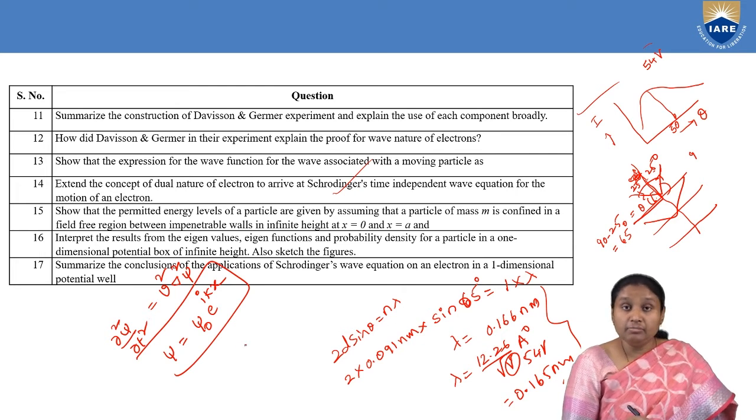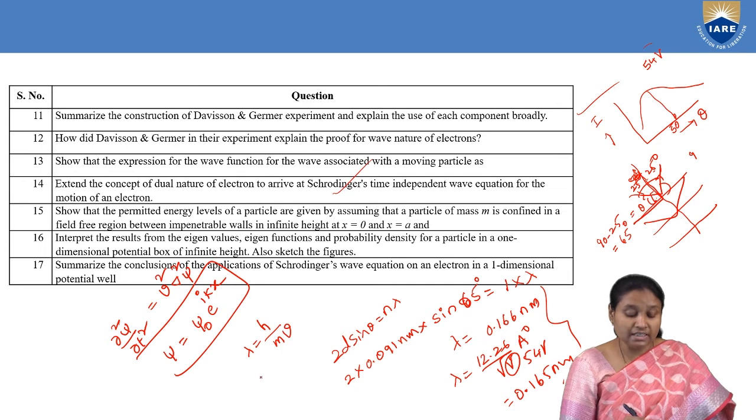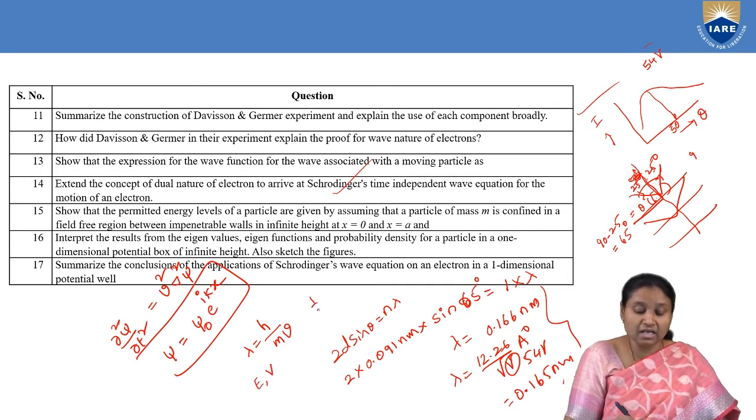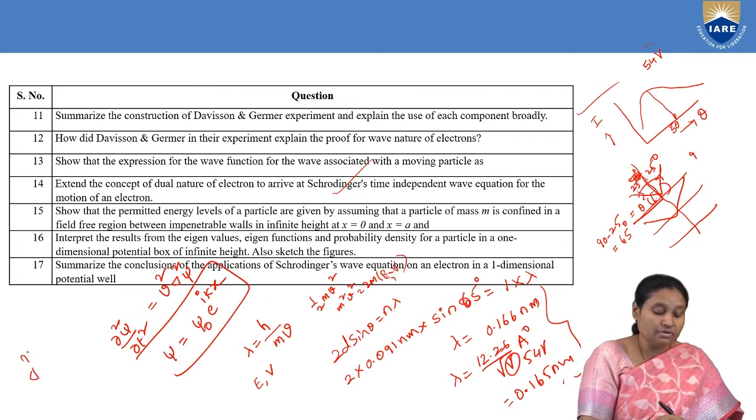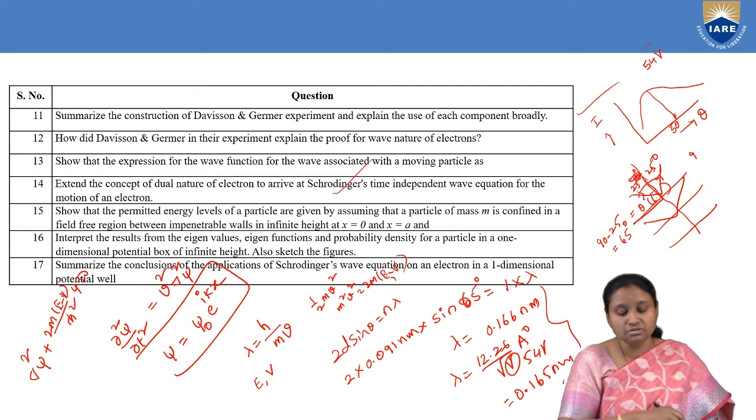Then after that he made use of de Broglie's hypothesis, where lambda is equal to h by mv, and then he expressed total energy E and potential energy V in terms of kinetic energy, that is half mv square. So in this case, m square v square comes out to be 2m(E minus V). So when he applied this in the classical differential equation, we got the Schrodinger equation as del square psi plus 2m(E minus V) by h cross square psi is equal to 0.